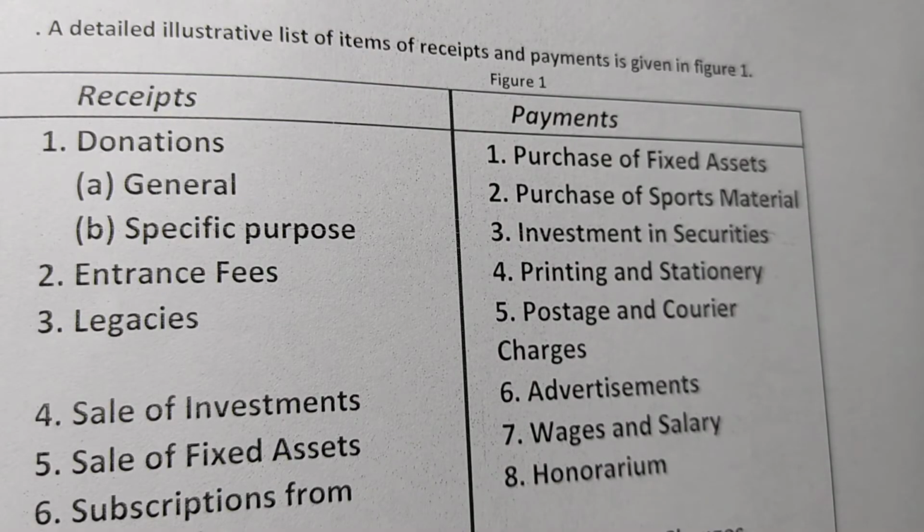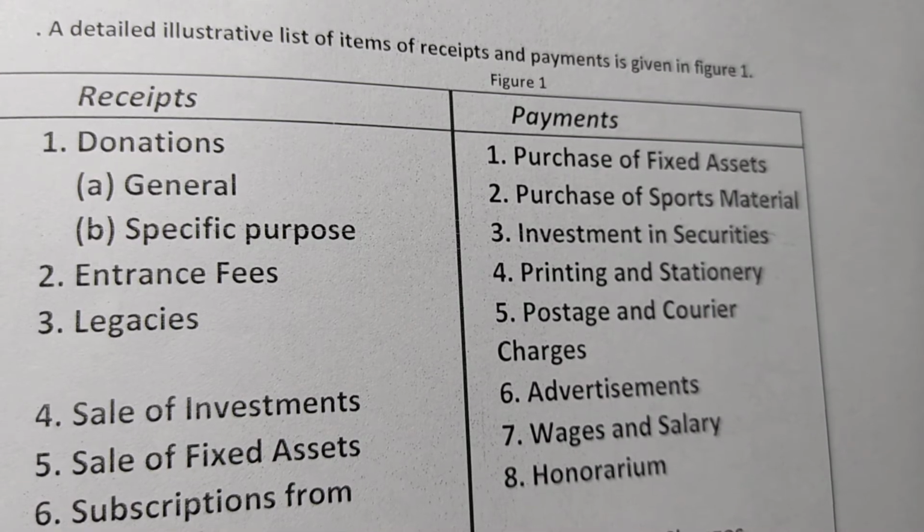Now let's see the payments. Payment side means purchase of fixed assets, purchase of sports material, investment in security. If we are investing for the future, then the cash is going out, that is a payment. Printing and stationery, postage and courier charges, advertisement, wages and salary, and honorarium, meaning the salary to the member who is looking after the organization. These all are payments.